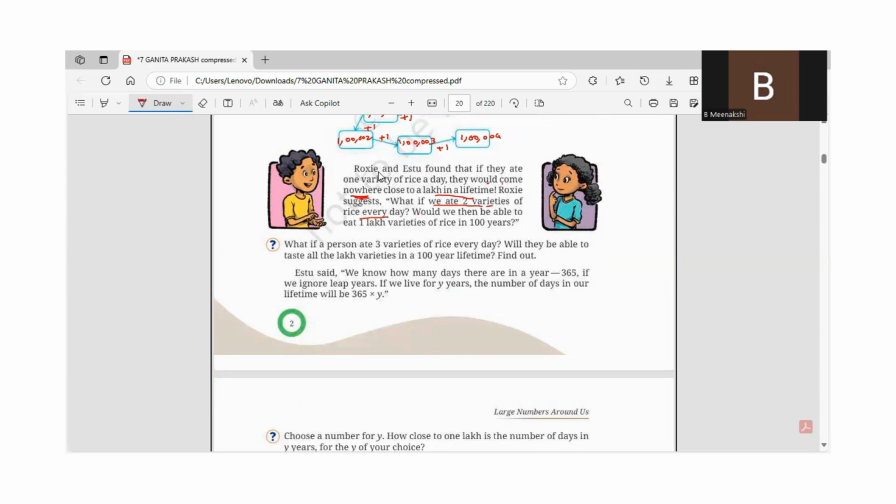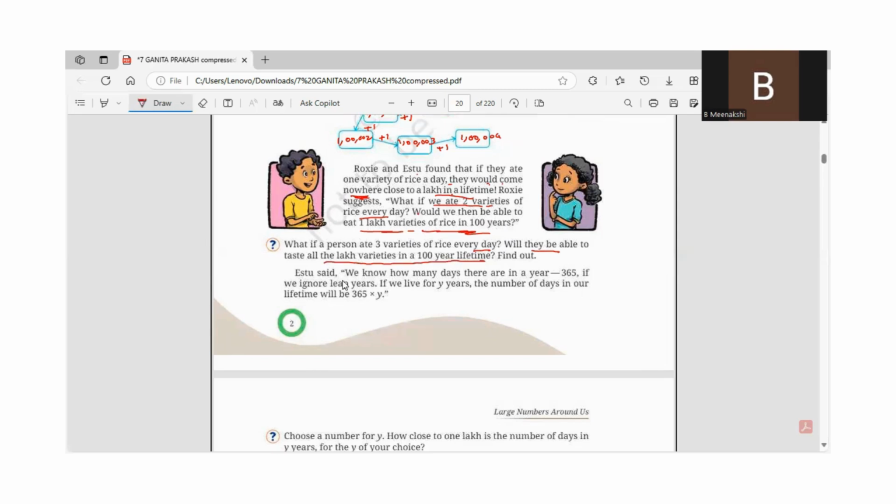Even if Roxy and Iftu ate one variety of rice every day, they would not reach 1 lakh. So if they ate two varieties of rice, would they be able to eat 1 lakh varieties in 100 years? Okay, let us try to figure this out. What if a person ate three varieties of rice every day? Will they be able to taste all the lakh varieties in a 100-year lifetime?